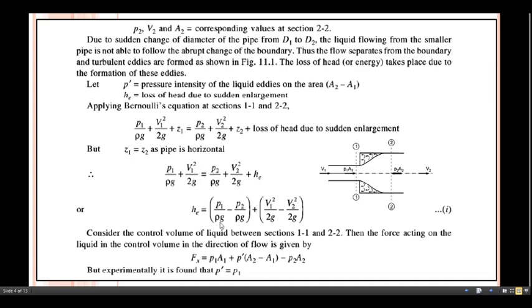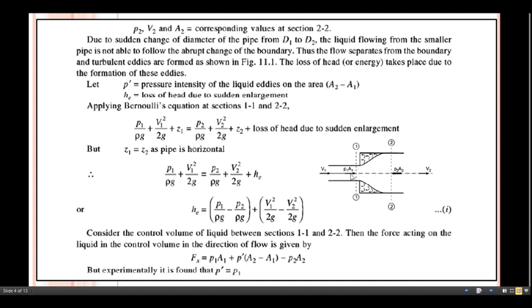So for that HE we can get: P1 divided by rho g minus P2 divided by rho g plus V1 square divided by twice g minus V2 square divided by twice g. Consider the control volume of liquid between section 1 and 2, then the force acting on the liquid in the control volume in the direction of flow is given by this relation: Fx